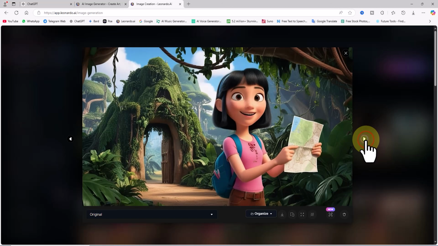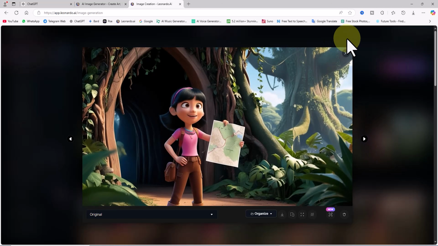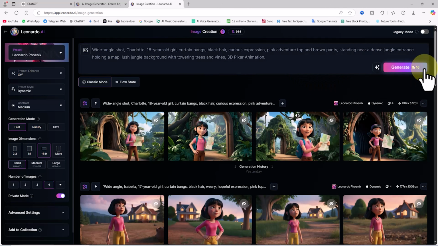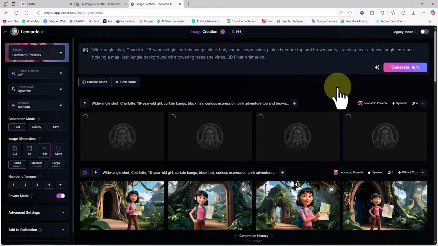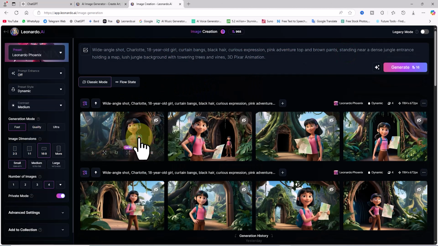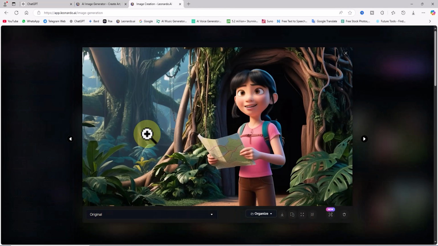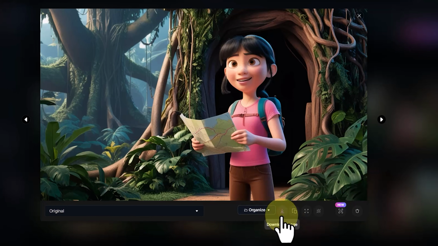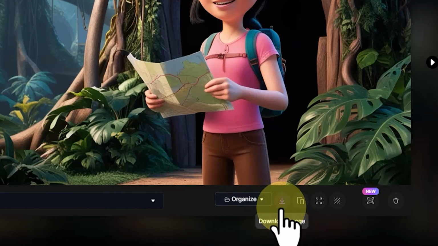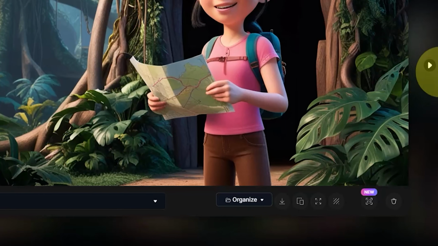If you're not satisfied, you can tweak the settings and regenerate. I click Generate again, and after a few seconds, new images are generated. 4 thumbnails are displayed again, and I click on one to review the images. The download button is located beneath the image frames, and you can download any image you are satisfied with.